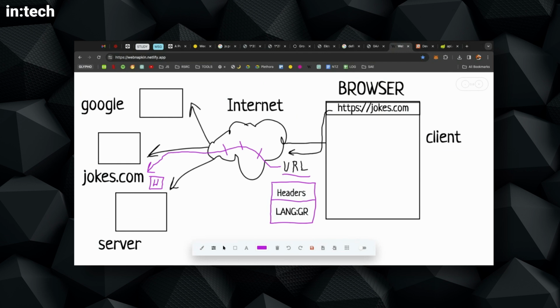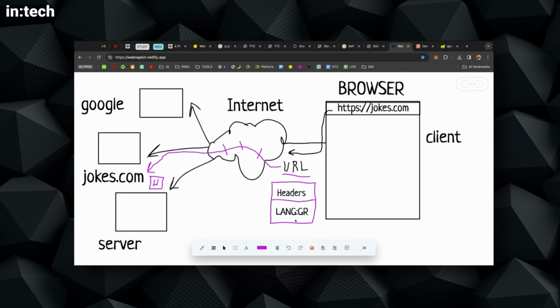Some of this information is set automatically by the browser. For example, the language, and the capabilities of the browser. Maybe your browser can compress things, so you can send and get back requests and responses that are smaller. It can compress and decompress them, so you can send smaller packets.